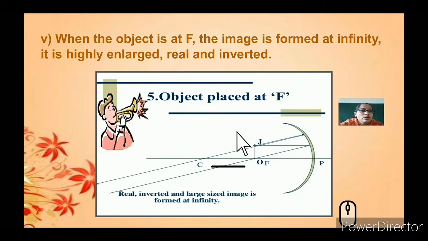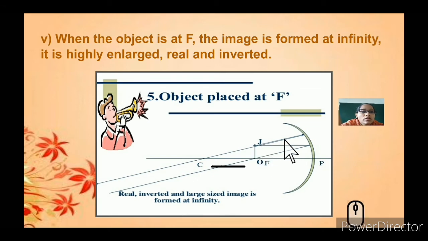So next we will see what happens when an object is placed at F. The same way you will draw a line and also draw this concave mirror. You will place the points, that is pole, focal point and center of curvature, at the same distance. You will mark the same distance. They have asked us to place the object at F, so we are going to place the object at F. So again two light rays should pass through.